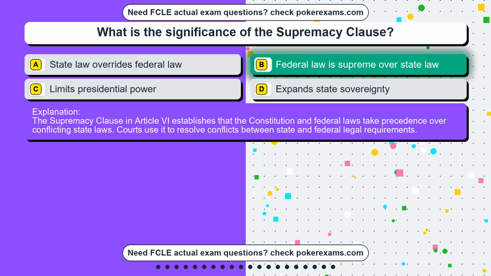The Supremacy Clause in Article 6 establishes that the Constitution and federal laws take precedence over conflicting state laws. Courts use it to resolve conflicts between state and federal legal requirements.